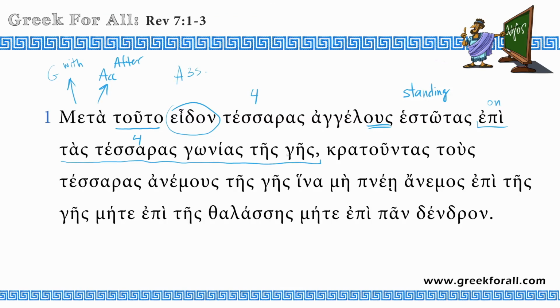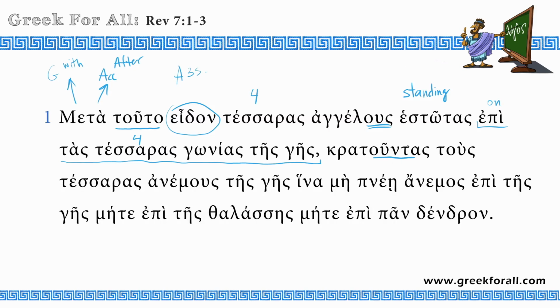Alright, so right here we see the idiomatic expression, four corners of the earth. So let's move forward. Kratuntas. Kratuntas is the present participle. We see the ending untas, which is actually ontas, but this verb krateo is a contracting verb. So we have some contractions taking place right here.